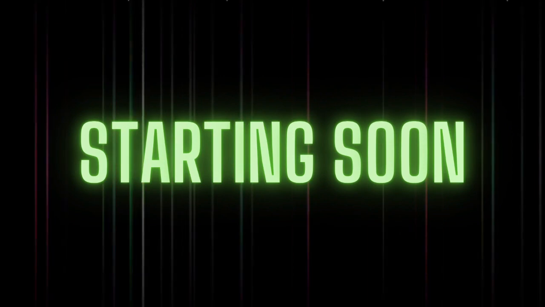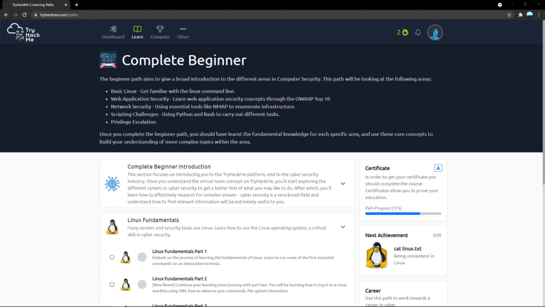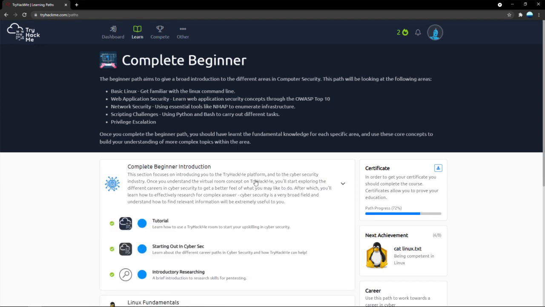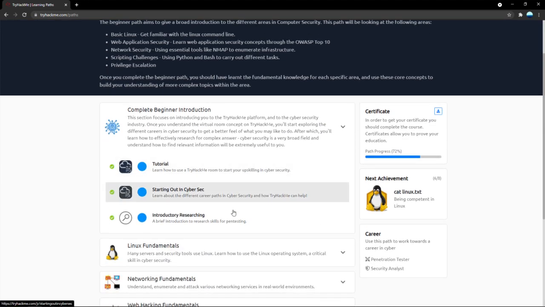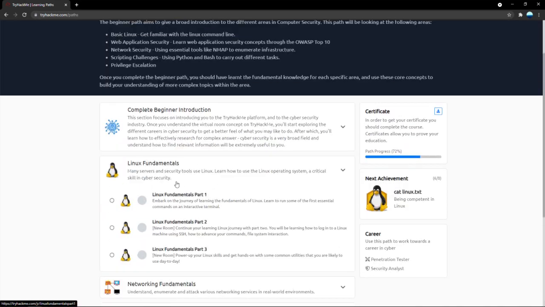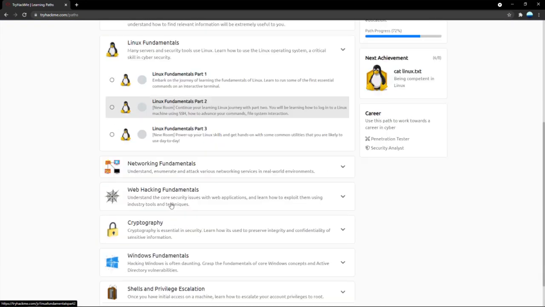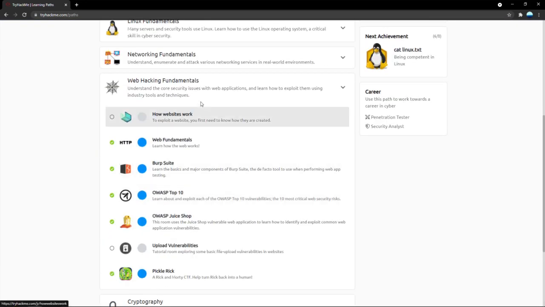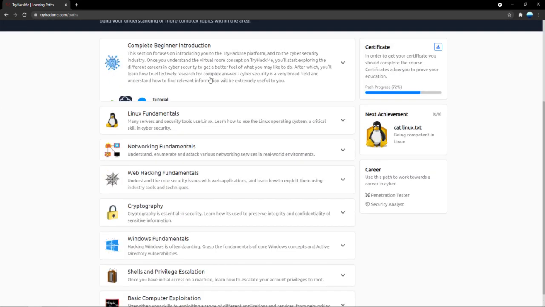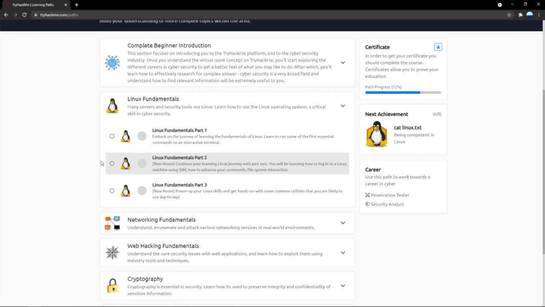So let's dive right into it. Yesterday, just for reference, we finished the Complete Beginner Introduction. We finished the tutorial Starting Out in Cybersec, and we finished Introductory Researching. So today the plan was to do Linux Fundamentals. Linux Fundamentals is something I have not done earlier. I've done a lot of the rooms a long time ago, but Linux Fundamentals has been newly added to this path. So let's learn together. Thereafter, we'll see how far we can get. Maybe we can finish this today itself, or maybe we'll have to do it in the next stream.